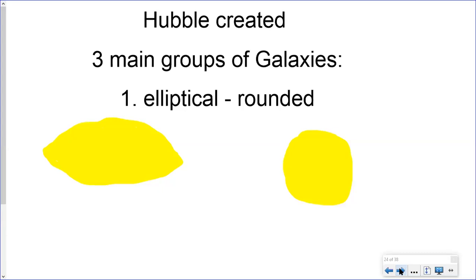Now, Hubble, when he looked through all of his pictures, found that in the universe, when he sorted, there were way more elliptical galaxies than any other kind. Now, some of them look circular, some of them look a little squished, like a football or a lemon, like somebody stepped on that circle. And we're going to see some pictures now of some elliptical galaxies.